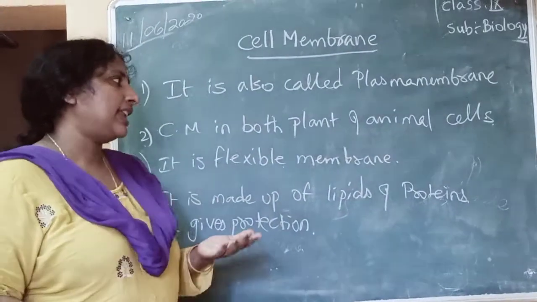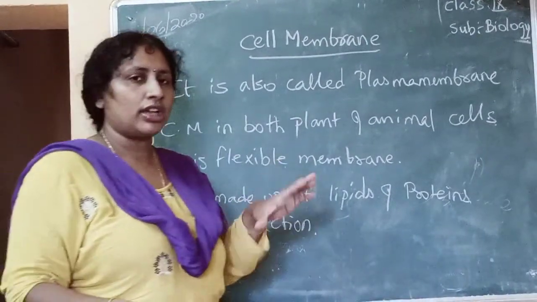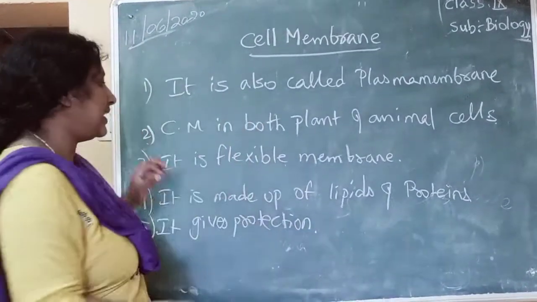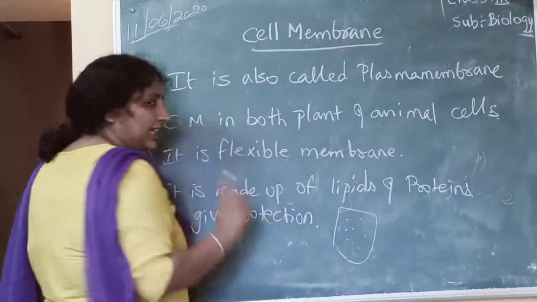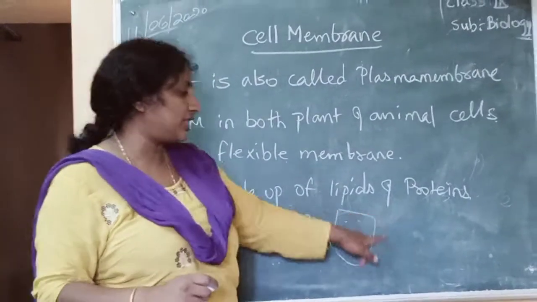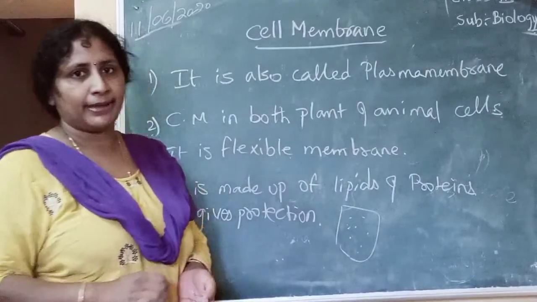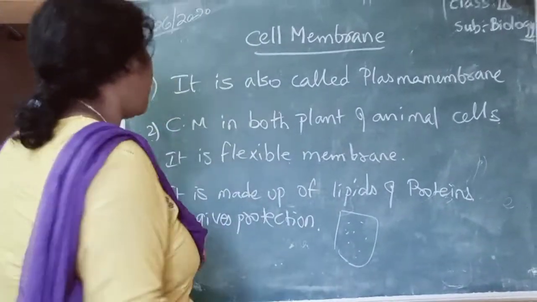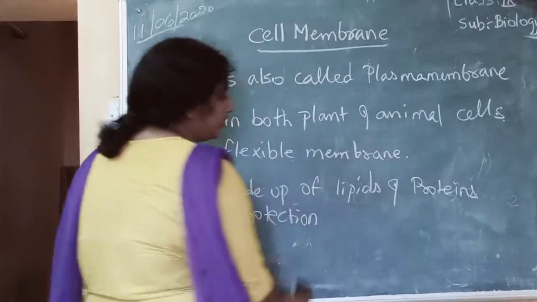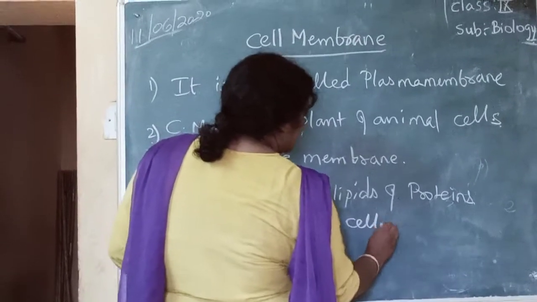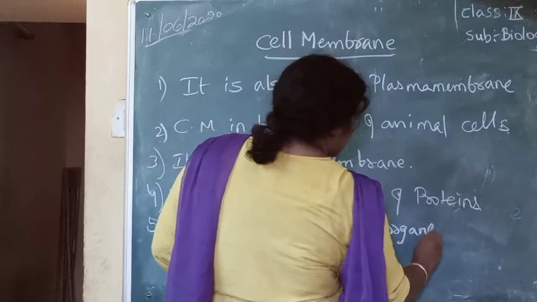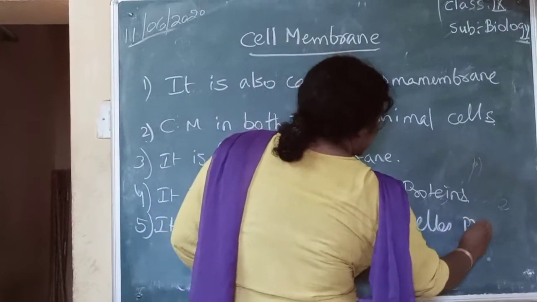In the same manner, the cell organelles present inside the cell are protected by a door-like structure which is nothing but the cell membrane. So it gives protection to cell organelles present inside the cell.